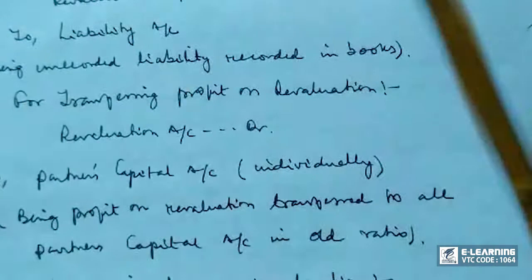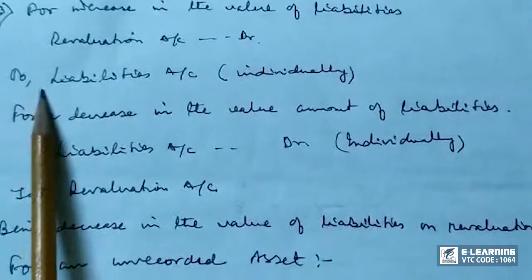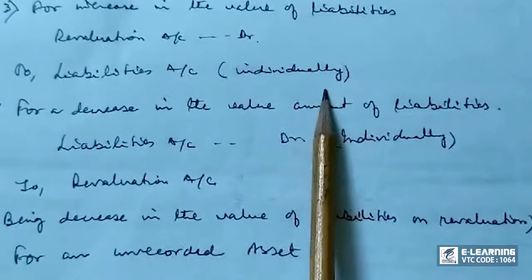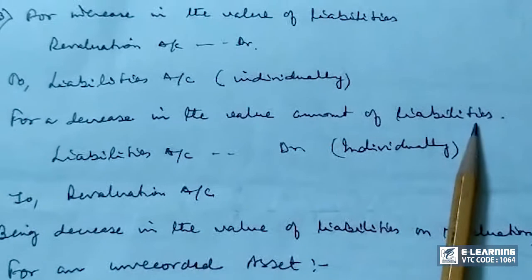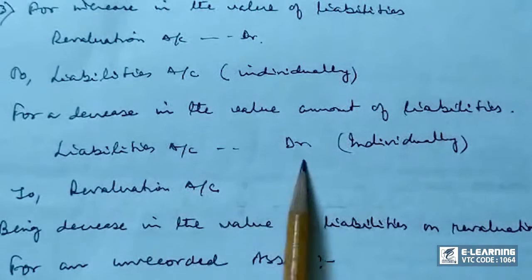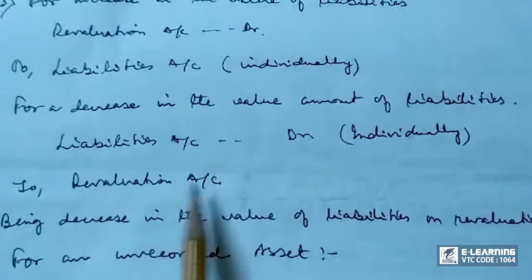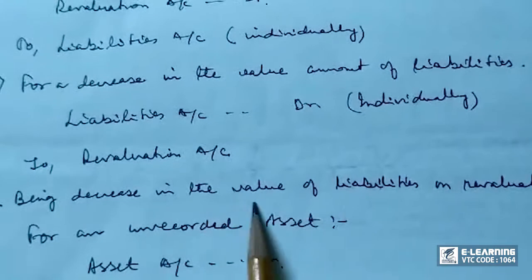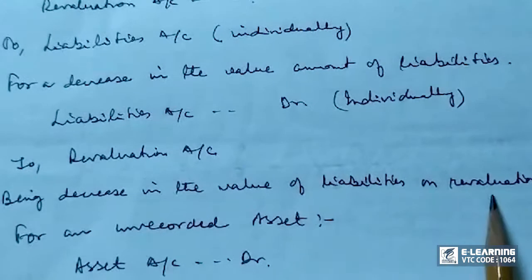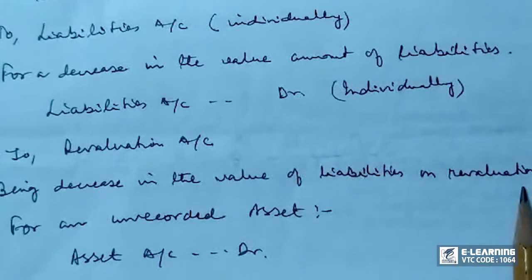Now for increase in the value of liabilities, we know what? Revaluation account debit to liabilities account individually. For a decrease in the value of liabilities, liabilities account debit individually to revaluation account, and our narration will be being decrease in the value of liabilities on revaluation.